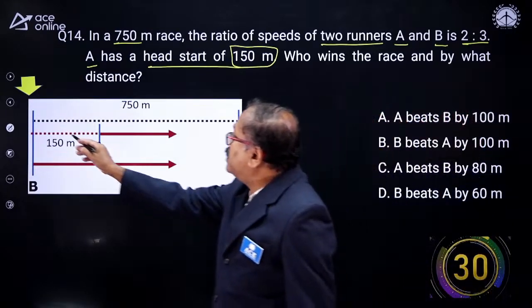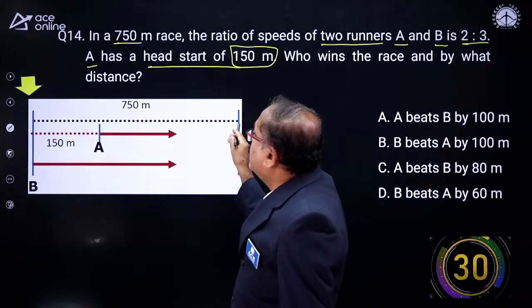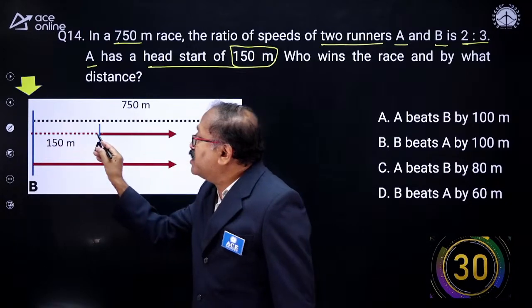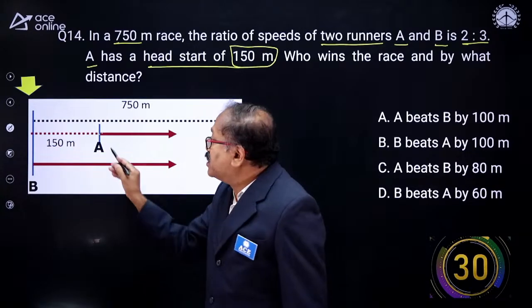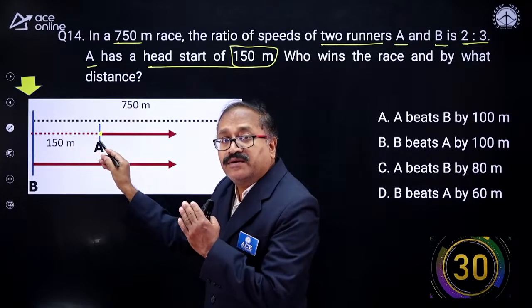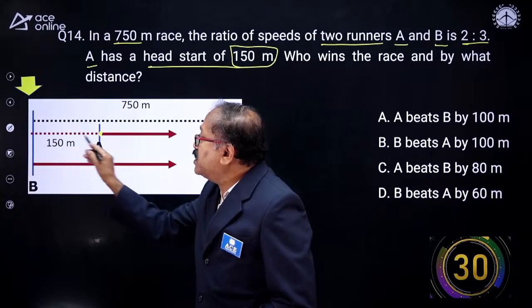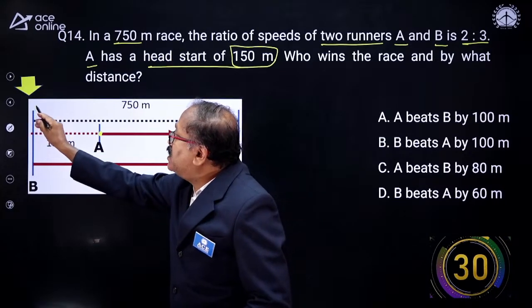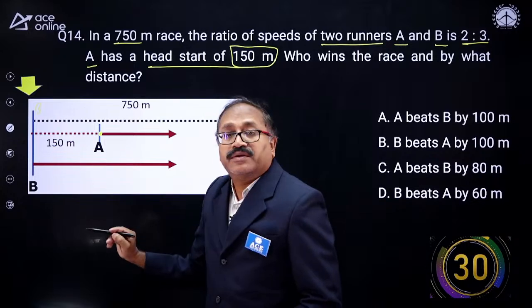Here there is a 750 meter race. A has a head start of 150 meter. That means A will start from this point. Head start means he is 150 meter ahead on the track. So B is here, whereas A is here.